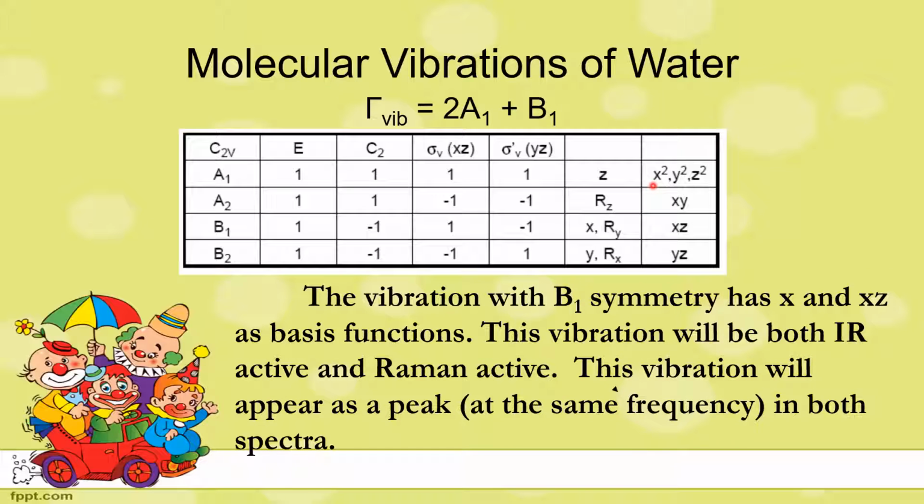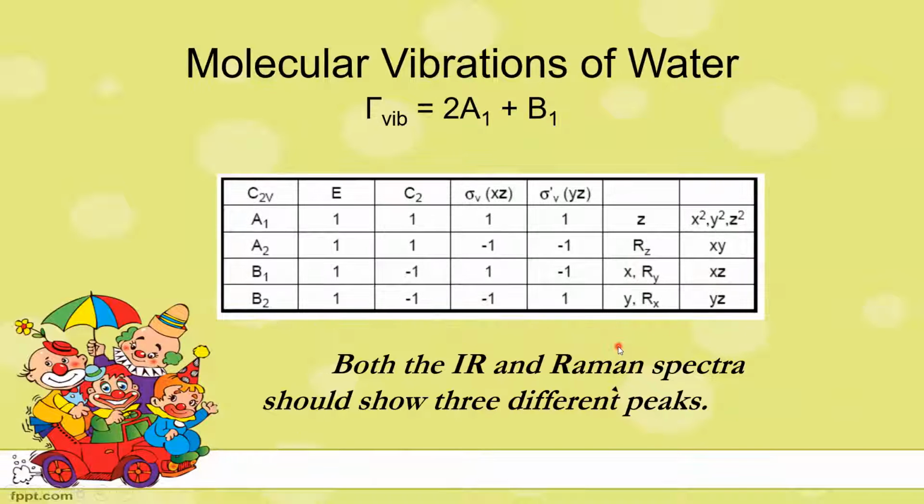Next we move on to B1 symmetry. The vibration with B1 symmetry has x as a basis function, so this vibration will be both IR and Raman active, and it will appear as a peak at a different frequency. So from the above discussion, we conclude that the water molecule is active in both the IR and Raman regions. Both IR and Raman spectra should show three different peaks.